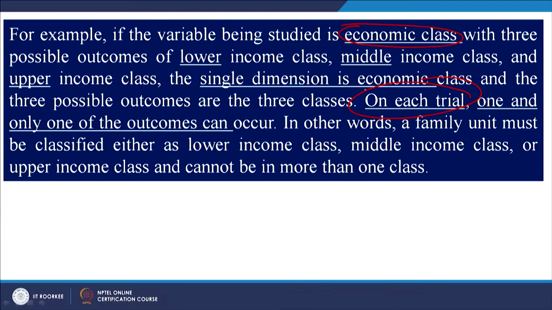Whenever we go for a trial, we will have one of these; you can't have any other class, because initially you have divided into 3 classes. So, we can say that a family unit must be classified as either lower income, middle income or upper income, and cannot be in more than one class.